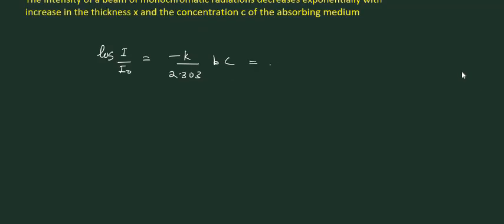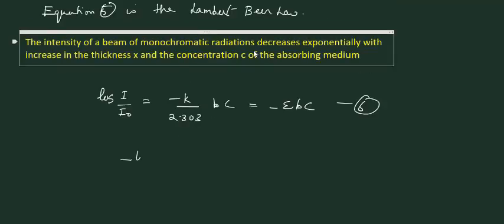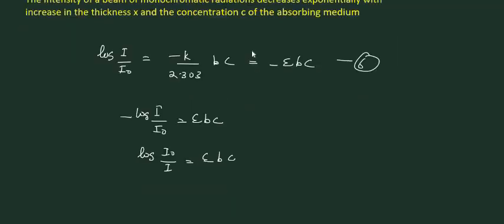This is equal to minus epsilon bc, or minus log I by I0 is equal to epsilon bc, or log I0 by I is equal to epsilon bc, where epsilon is equal to K by 2.303.